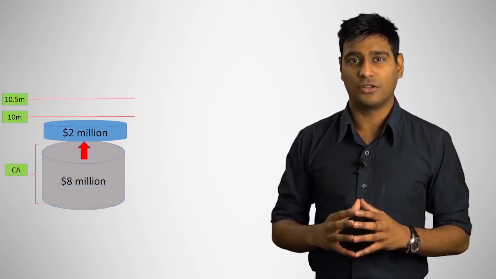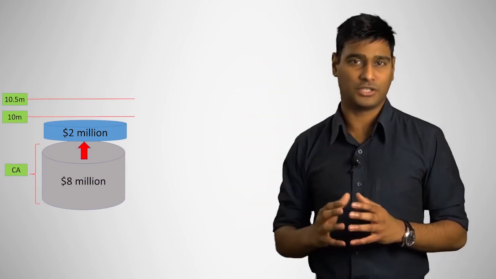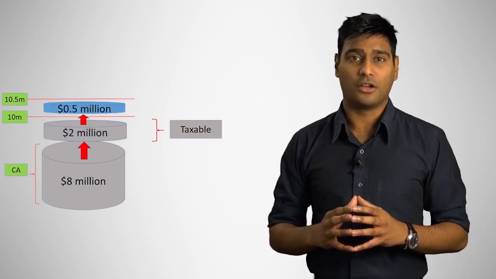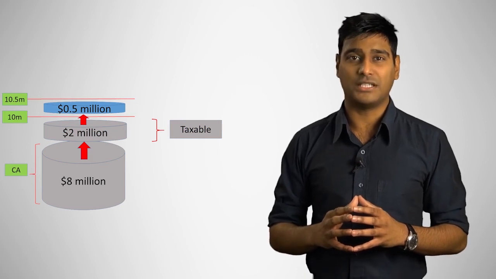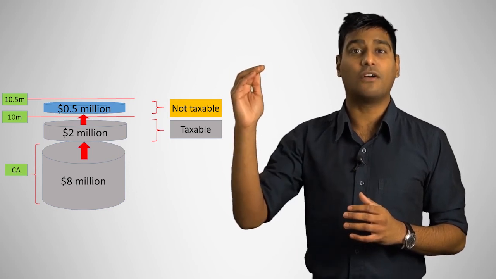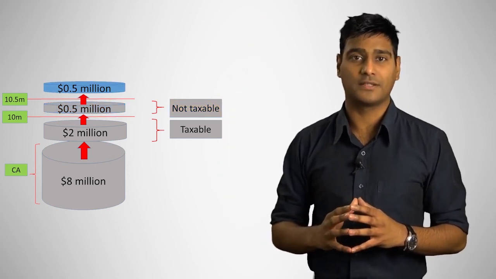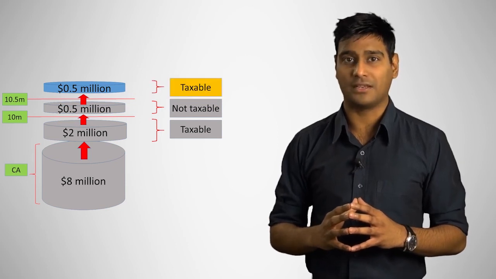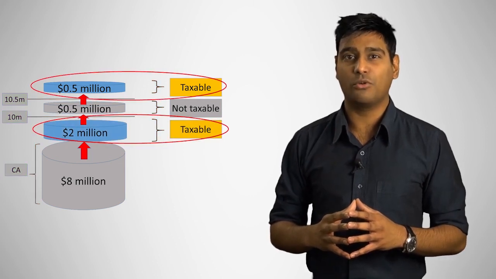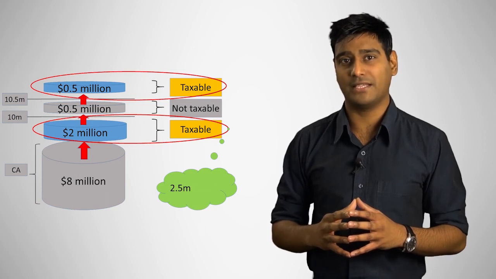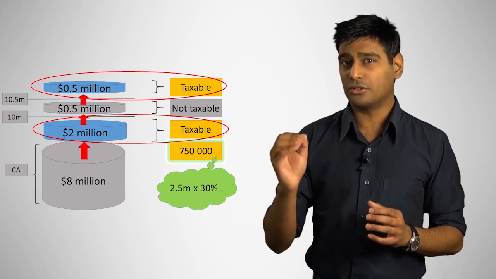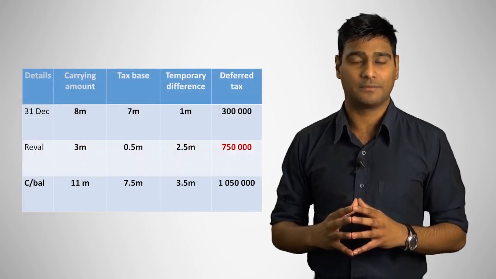The first $2 million of the revaluation takes the carrying amount up to the original cost. This is fully taxable. This is an increase of $500,000 above the original cost and up to the CGT cost base. This portion is not taxable. And finally, there's an additional increase of $500,000 above the CGT cost base. This represents the taxable capital gain, and hence it is taxable. If we add our taxable portions, we get $2.5 million. Times this by 30%, and we get $700,000 as our deferred tax expense. This is confirmed when we populate our deferred tax grid.